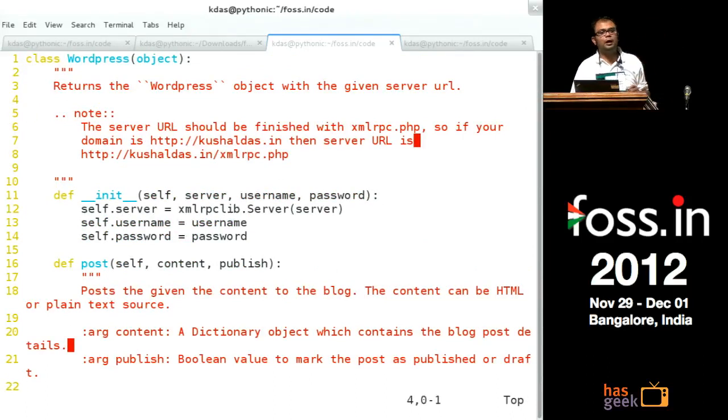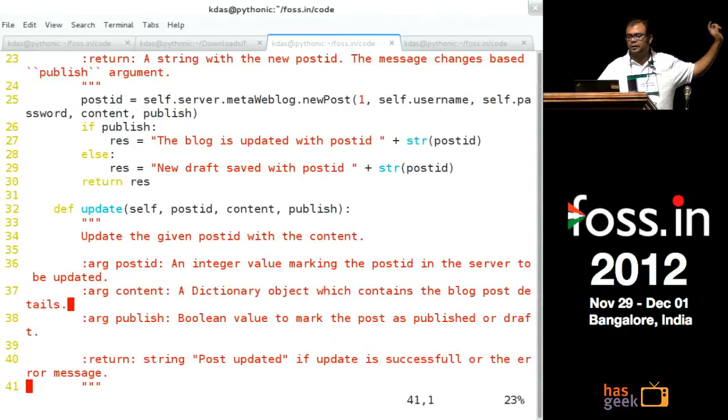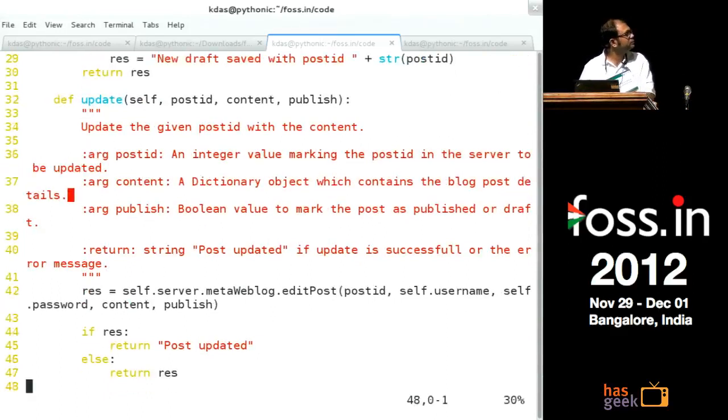So now if you read the documentation, it makes a little more sense. I'm adding notes saying what should be done while creating the document, and for a post function, I'm explaining what the arguments are, what type of arguments, and what the function will return. In the same way, I added doc strings to each of the other functions or methods.